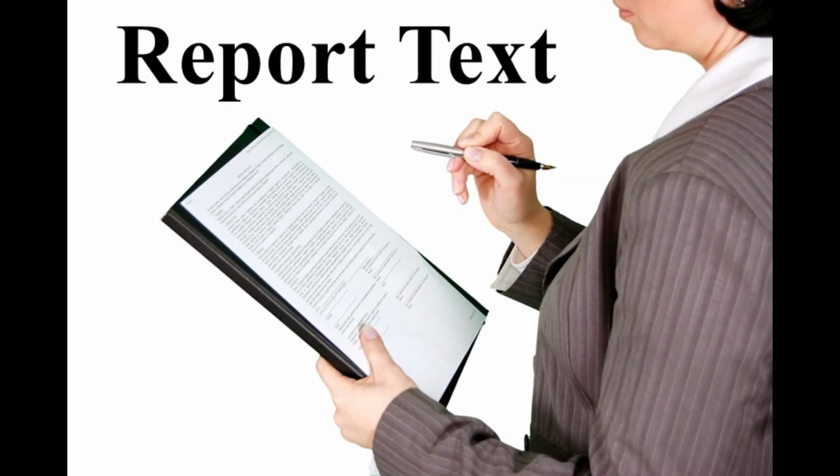Report text. Report text presents information about something as it is. It is a result of systematic observation and analysis. Social function of report text: the function of report text is to describe the way things are with reference to natural, man-made, and social phenomena in our environment.